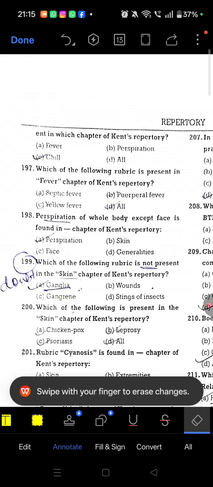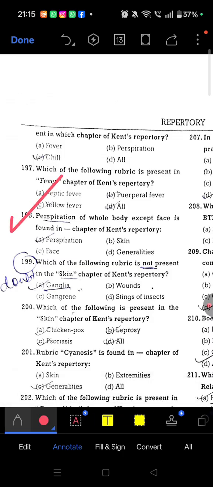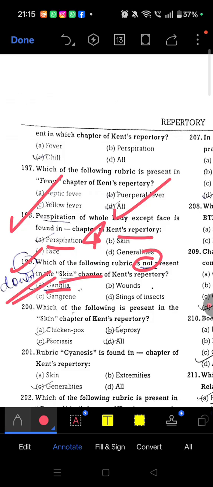Last 2 questions. Question number 198, perspiration of whole body except face is found in which chapter? So perspiration chapter of Kent repertory. Question number 199, which of the following is not present in the skin chapter? So ganglia is not present. So this is a doubtful question, I don't know the answer. Question number 200, which of the following is present in the skin chapter of Kent repertory? So all of the above: chicken pox, psoriasis and leprosy. All of the above is the right answer.